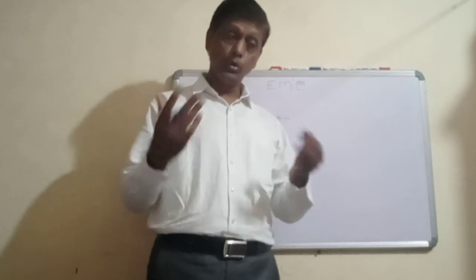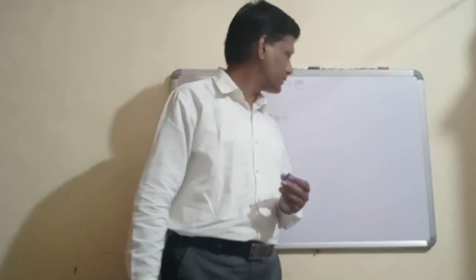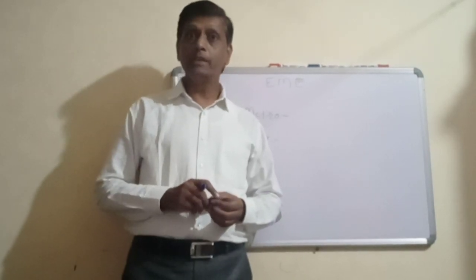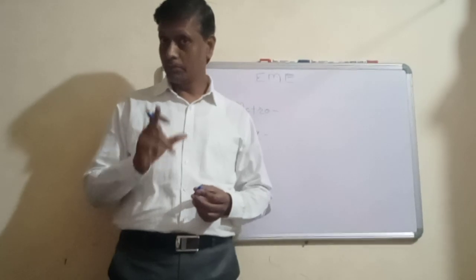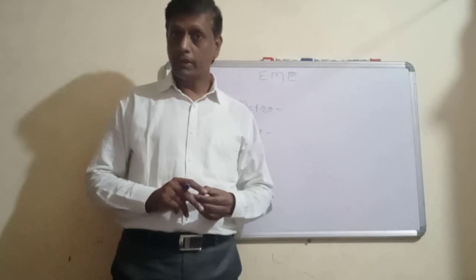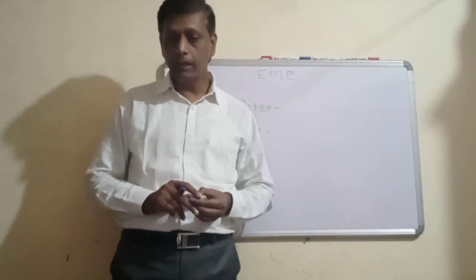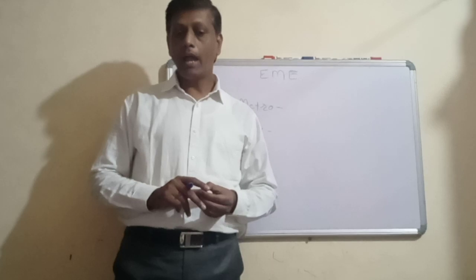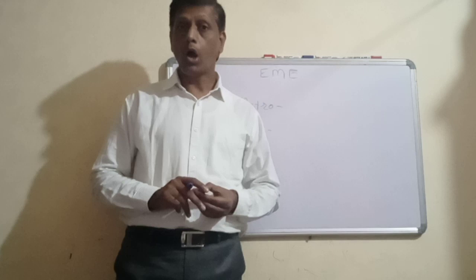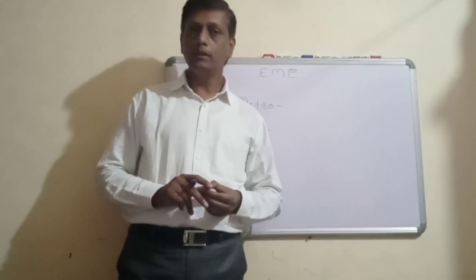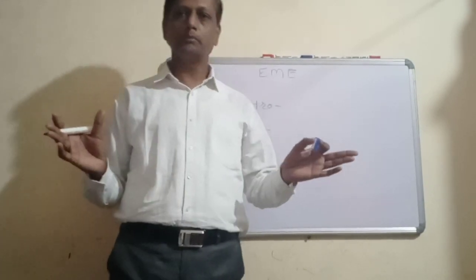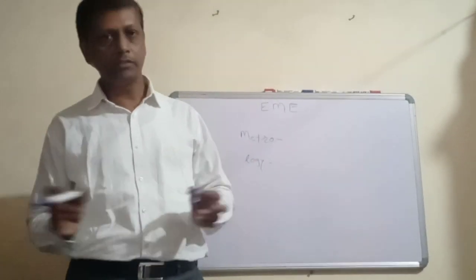Let's see some more definitions. Metrology is the process of making precise measurements. Metrology is the process of making precise measurements of the relative positions and orientations of different optical and mechanical components. So it is another definition. The definitions are many; a variety of definitions are available.